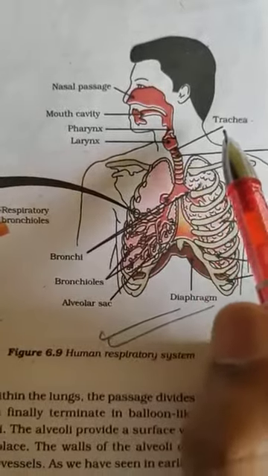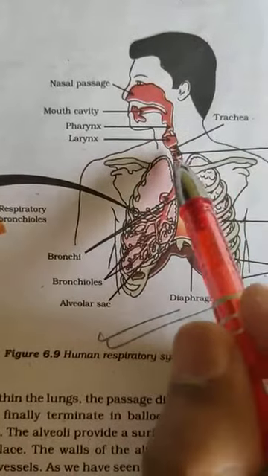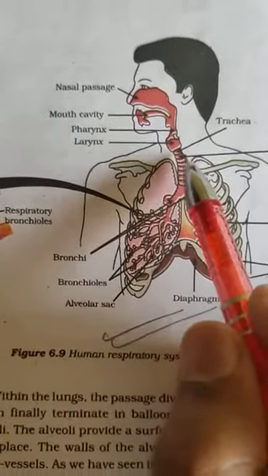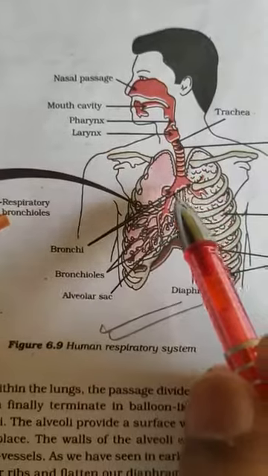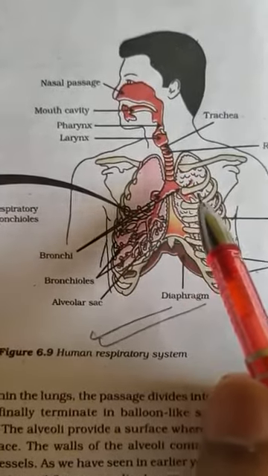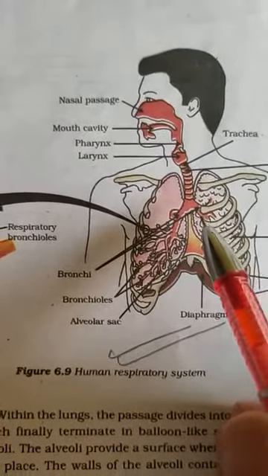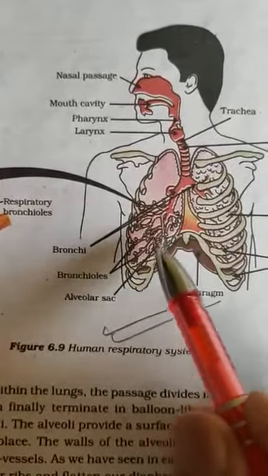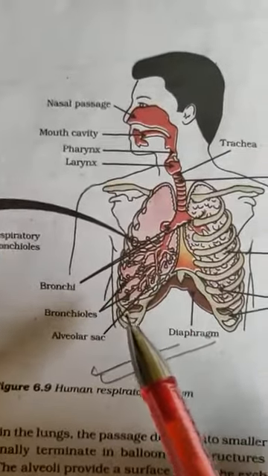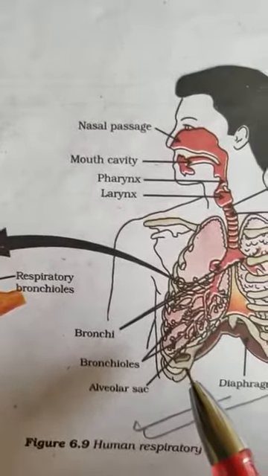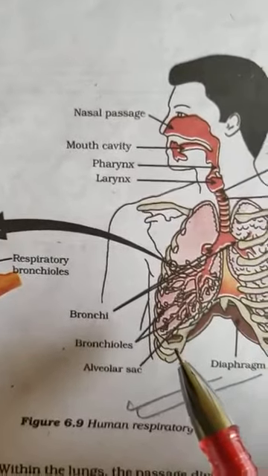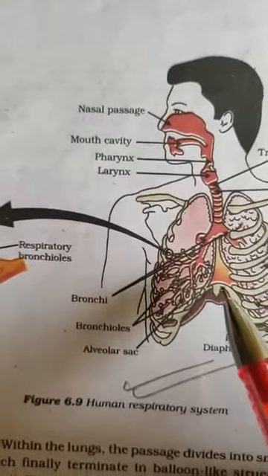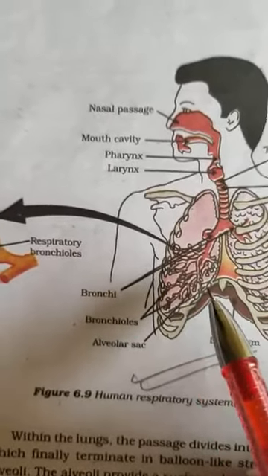And now this is the trachea part. The trachea is the windpipe. You are able to see it. Now the trachea divides into two bronchi. This is the bronchi, and these are the bronchioles. Further branching you will see here. So each bronchus enters its side of the lung and divides into smaller branches known as bronchioles.